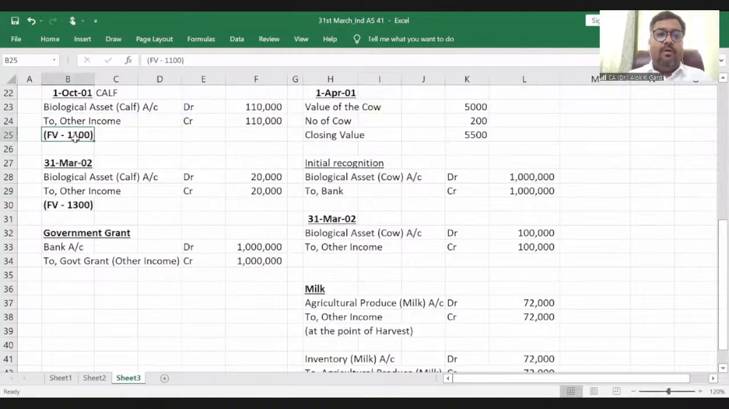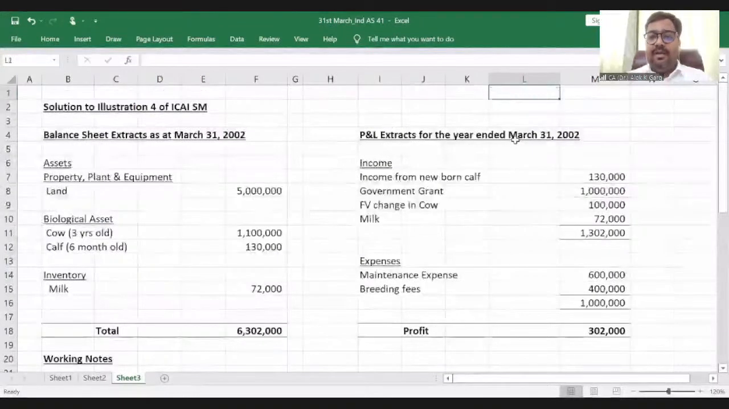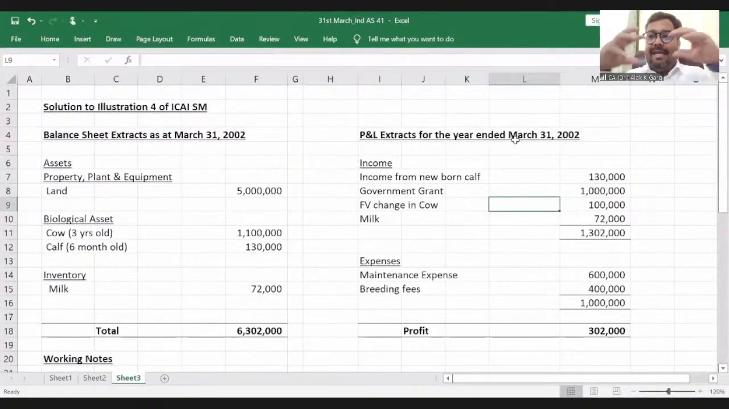In the case of a cow, I have purchased a cow for 5,000 rupees, and the closing value of the 3-year-old cow is 5,500 rupees. Simply 5,500 minus 5,000, and the difference I have just credited to the P&L. I have not shown what is price change and what is physical change, because the question has not asked that. If the question asks, you need to see the like-to-like change.